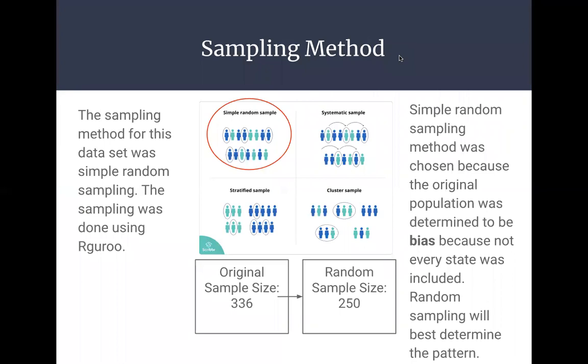The sampling method I chose for my topic was simple random sampling. My original sample size was 336, and this was based on various states in various years. I reduced the sample size down to 250 after the simple random sampling. I chose this because I determined the original population to be biased because not every state was included, and I thought that random sampling would best determine the pattern of how the drunk driving laws affect traffic fatality rate.